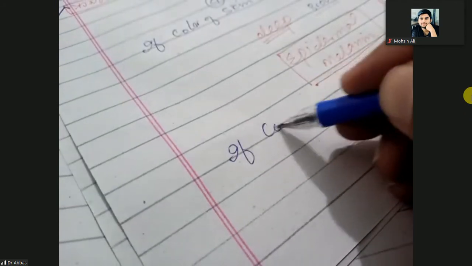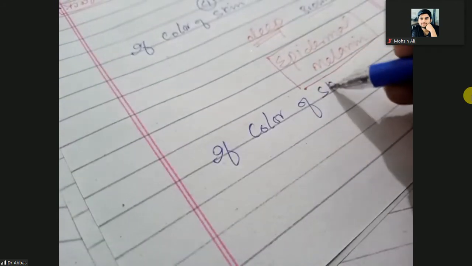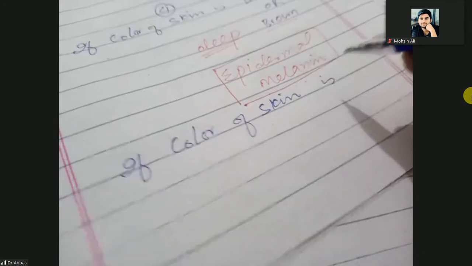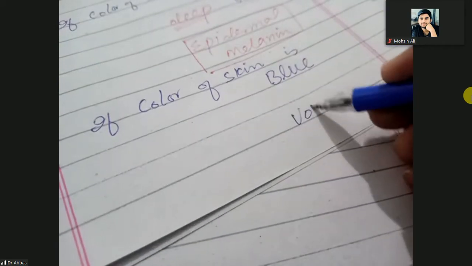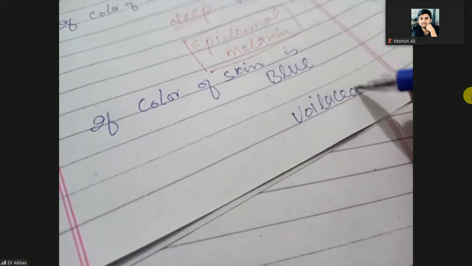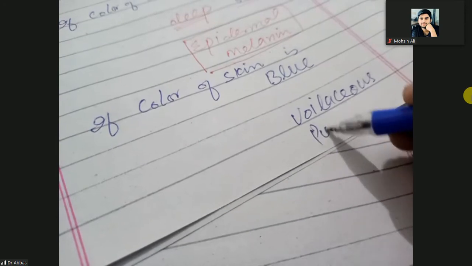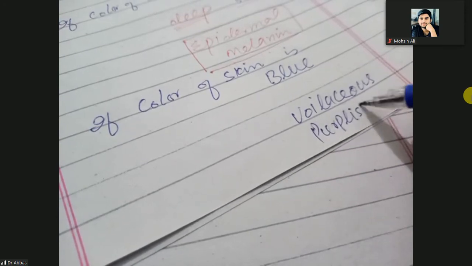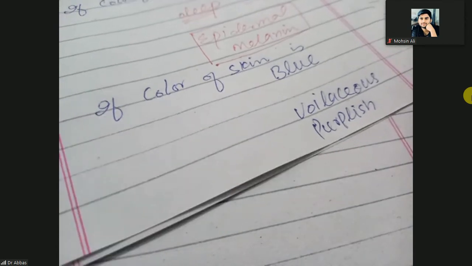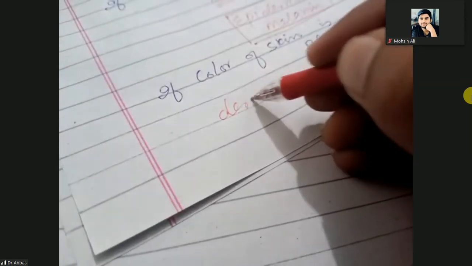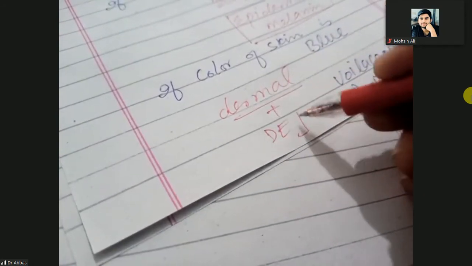If the color of the skin is blue or violaceous, violaceous meaning purplish, that is suggestive that the melanin and melanocytes are dermal or at the dermoepidermal junction.